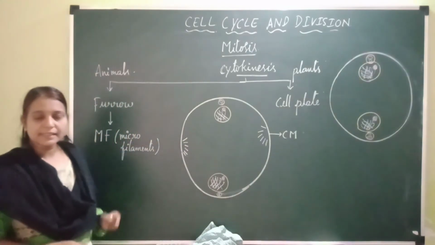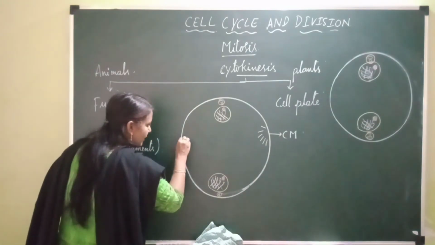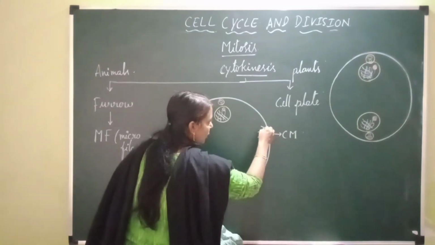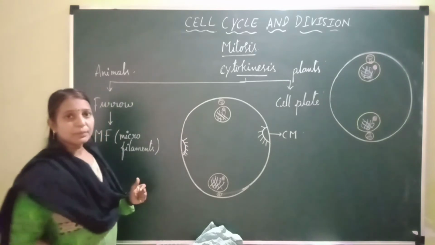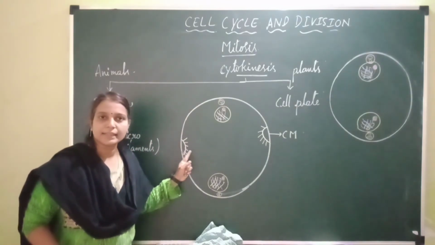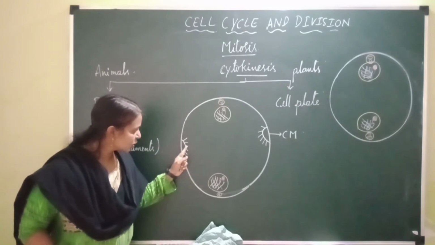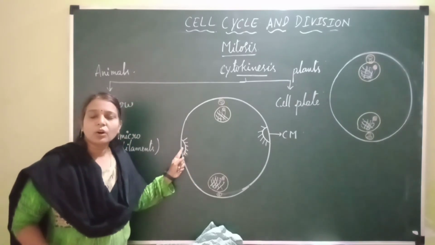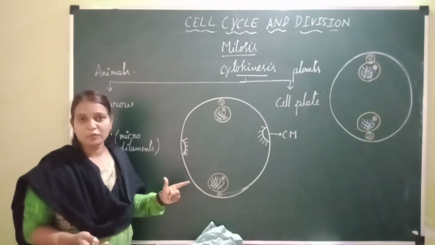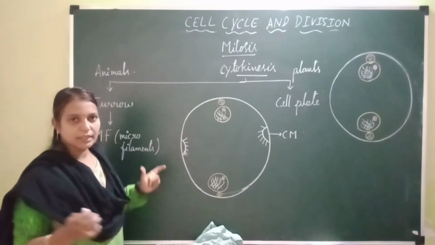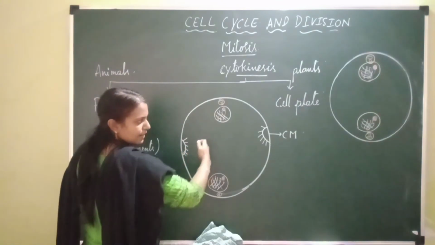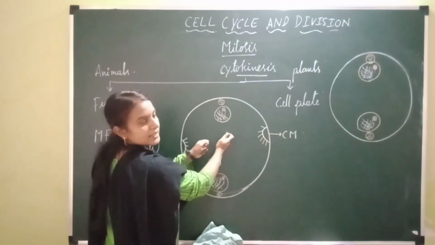After accumulation, they form a ring-like structure called the contractile ring. Contractile rings are formed just below the cell membrane at the equator due to the accumulation of microfilaments. They are called contractile rings because they are contractile in nature. They can contract, and as they contract, they pull the cell membrane towards the center of the cell from the periphery.